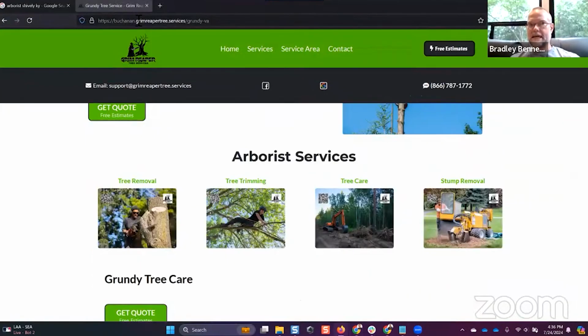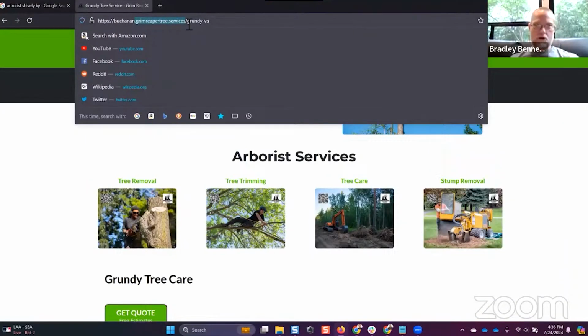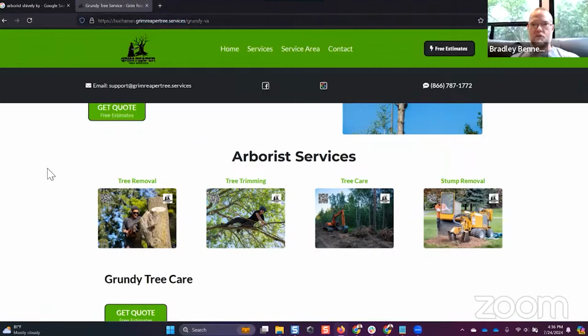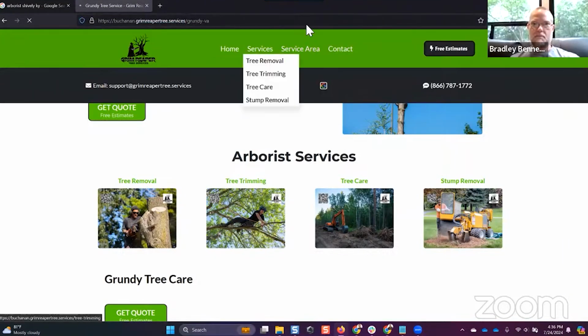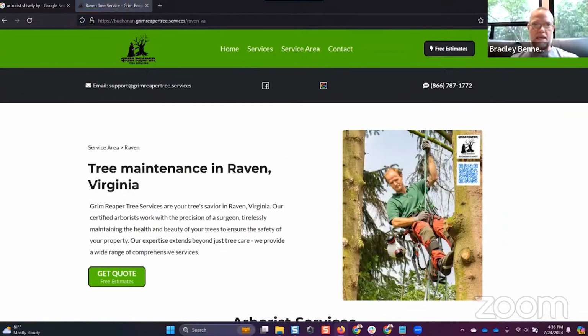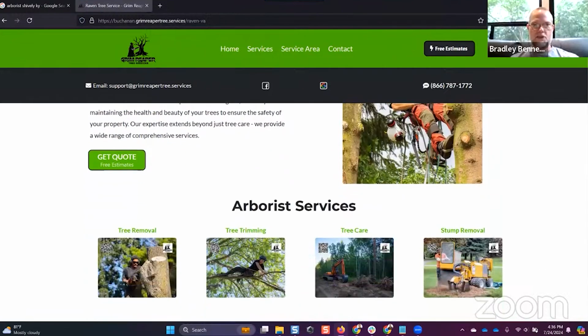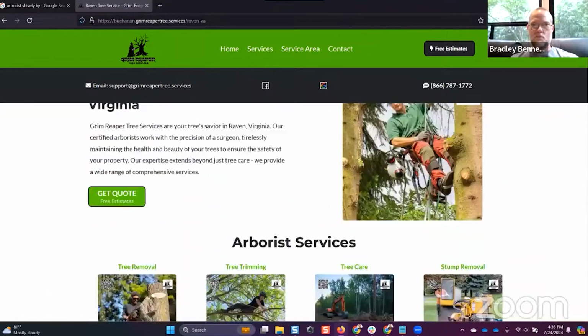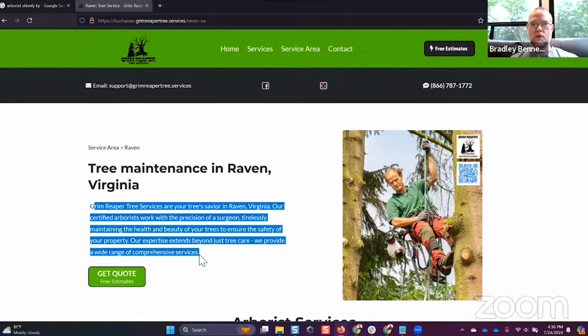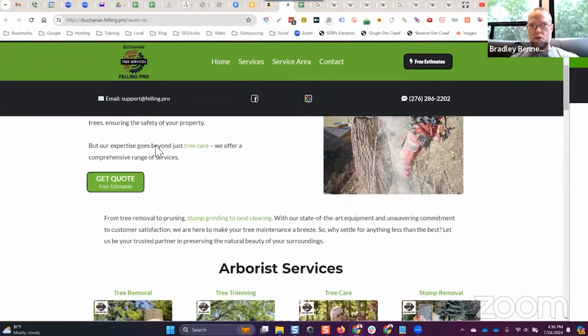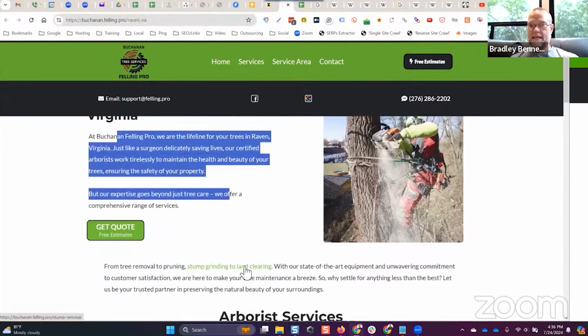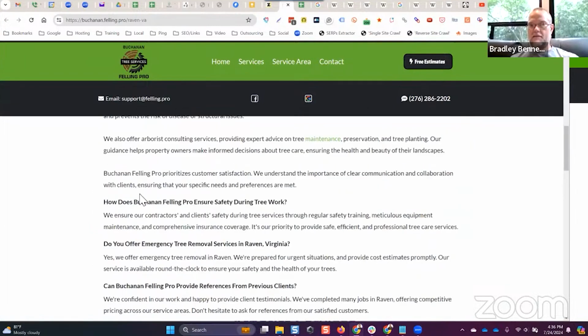So let's go back to the site that I duplicated, but I installed it onto another domain. This is a LeadGen site built in HighLevel. And so if we go into that Raven page, we can compare that to the page we just looked at. This is the page on this Grim Reaper Tree Services site. If we take a look at this, the only content on this page is that opening paragraph with a sentence or two. I think it's two sentences. And that same page on the original site that I built, you can see the content here. We've got content down here, and then a few FAQs.